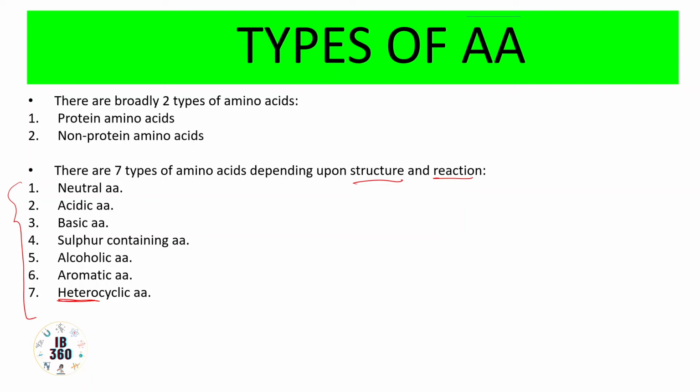Also, histidine is a heterocyclic amino acid. But let us first see the structure of proline. In proline, the R group is something like this. So this is the R group in proline.